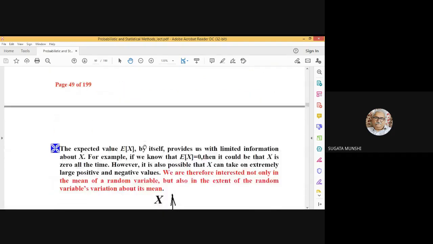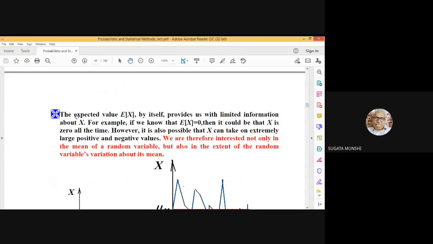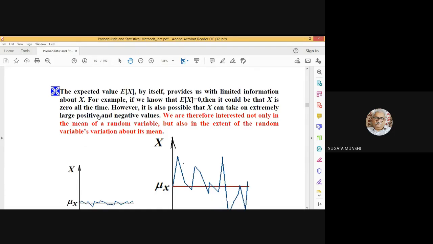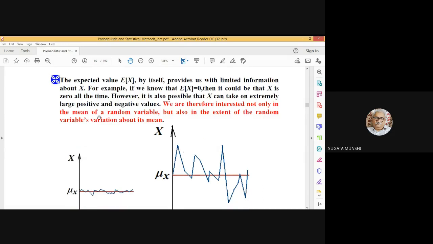So after this, you can write down here. Whatever I have stated, I have written down in a different manner. I have stated that the expected value by itself does not provide us with sufficient information about x. Just as an example, if we know that expectation of x is 0, it can happen that this variable x is always 0. So that's why the expectation is coming out as 0.